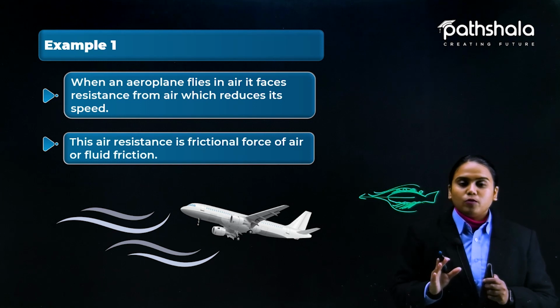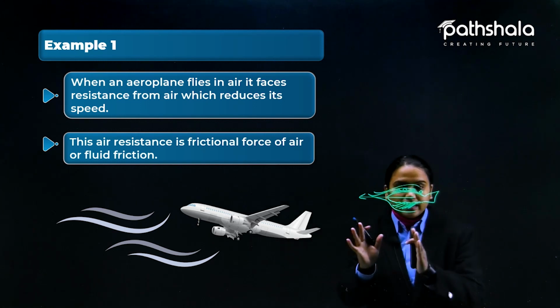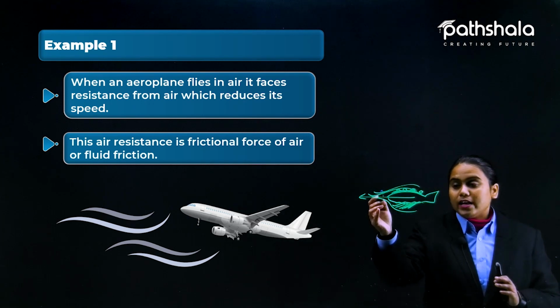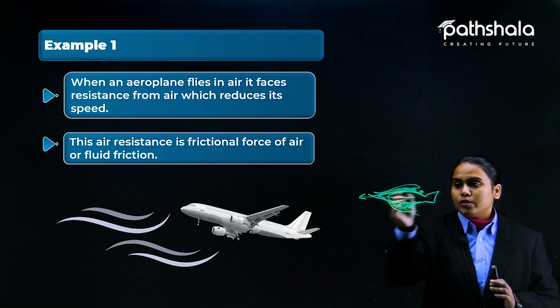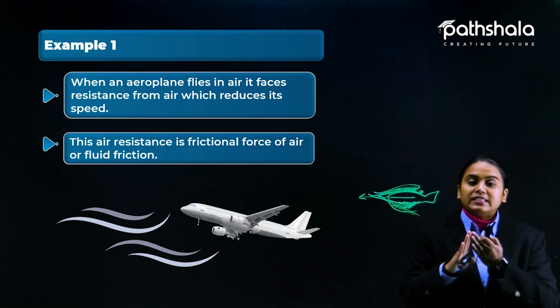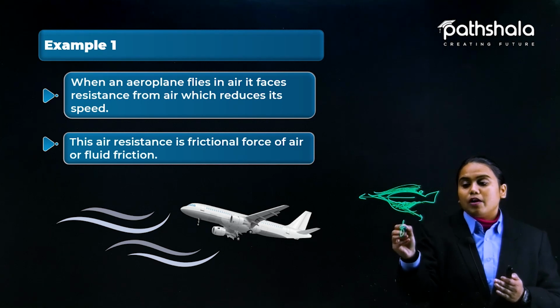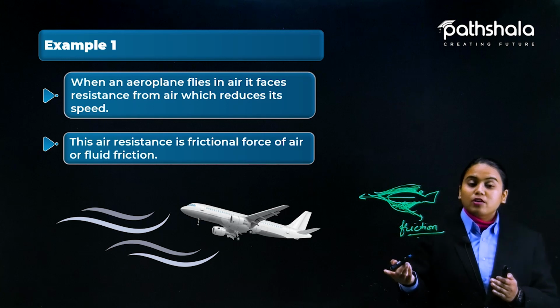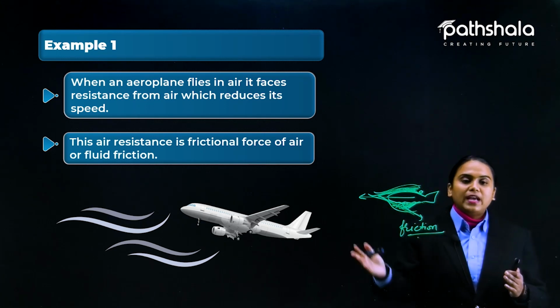Air is not actually moving, let's suppose air is still, but a plane is crossing it. So air automatically gets in contact with the surface, like this, like this. So the surface gets rubbed, and we can say that a frictional force is working here, and that frictional force is opposing the motion of the object. It could be anything.